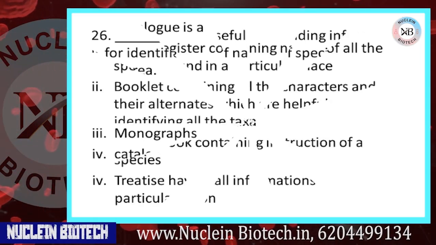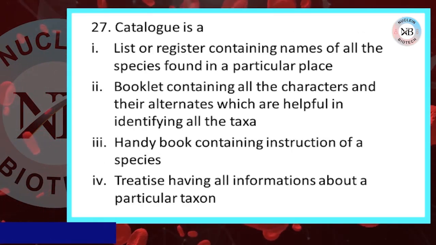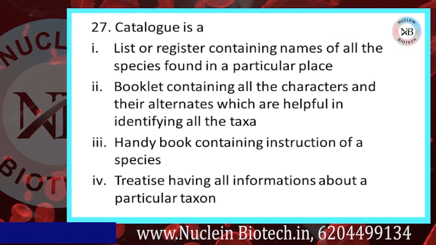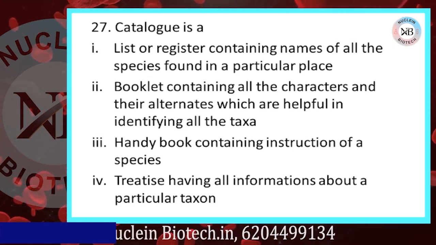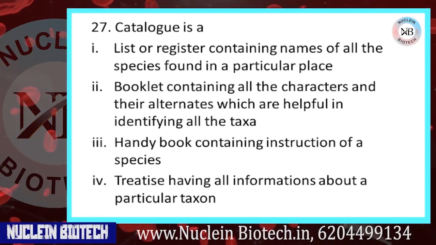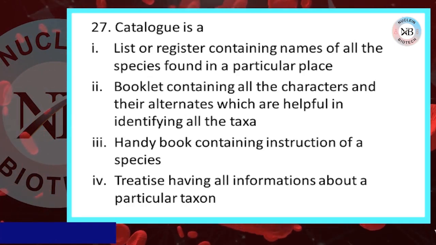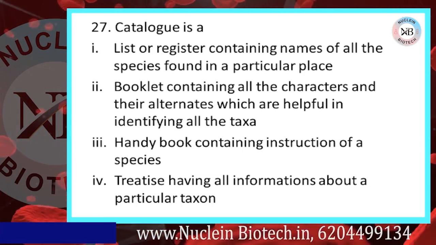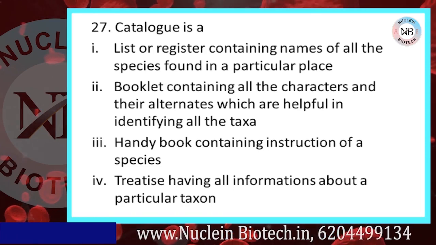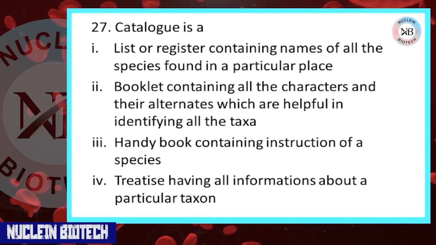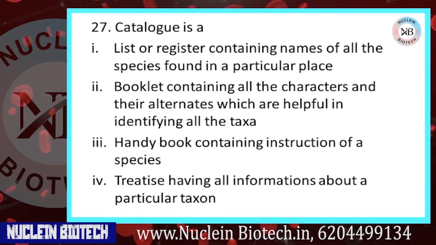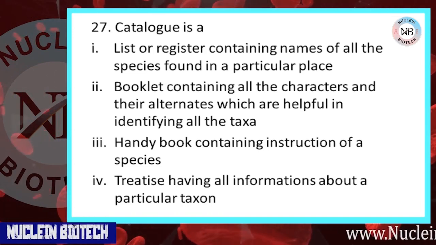Move to next question. Catalog is: first option, a list or register containing names of all the species found in a particular place; second, a booklet containing all the characters and their alternates which are helpful in identifying all the taxa; third, a handy book containing instructions of a species; fourth, a treatise having all information about particular taxa. And our correct option is A.